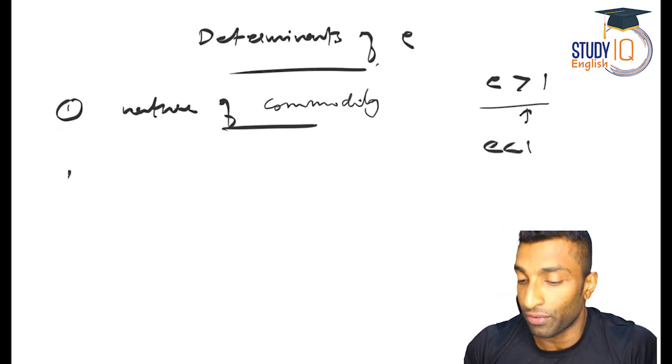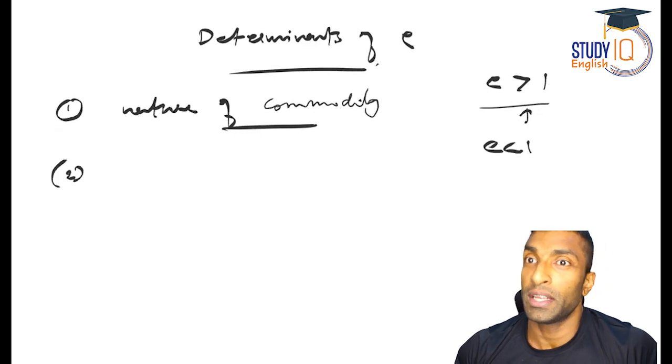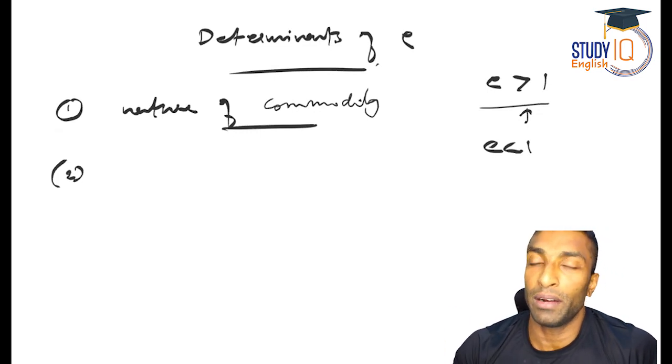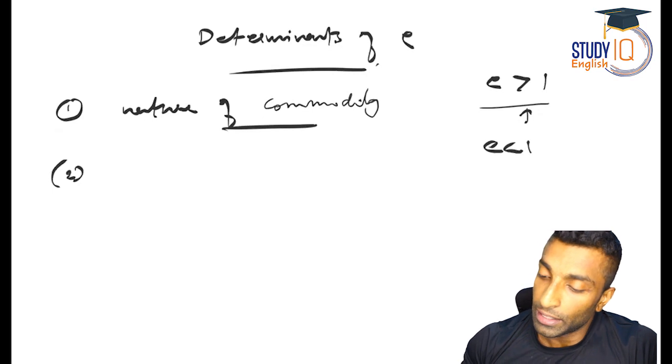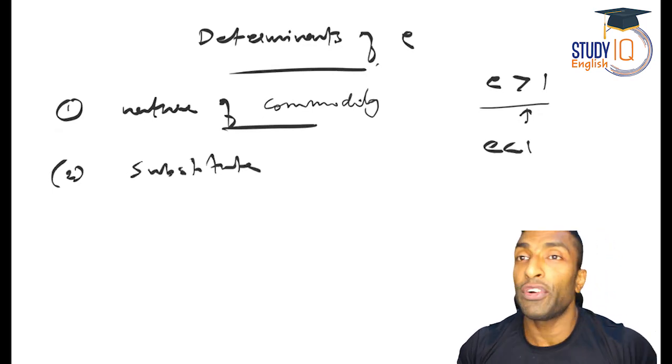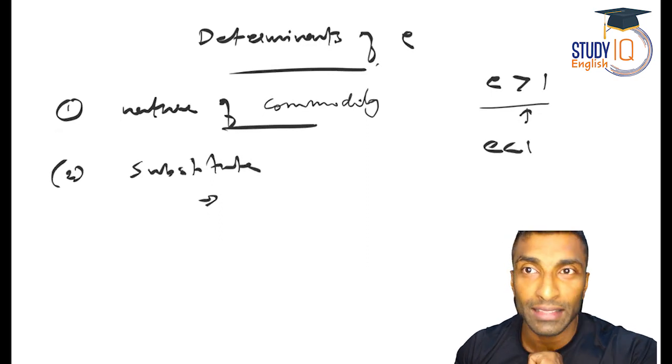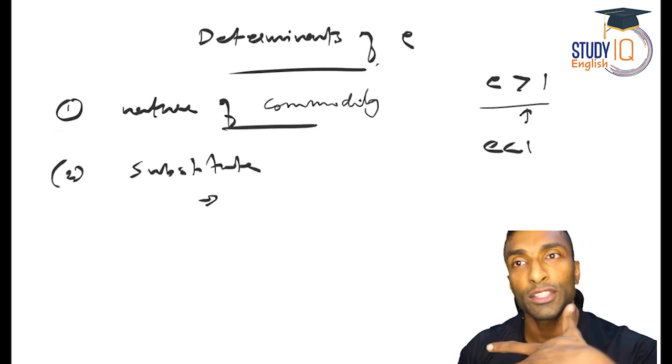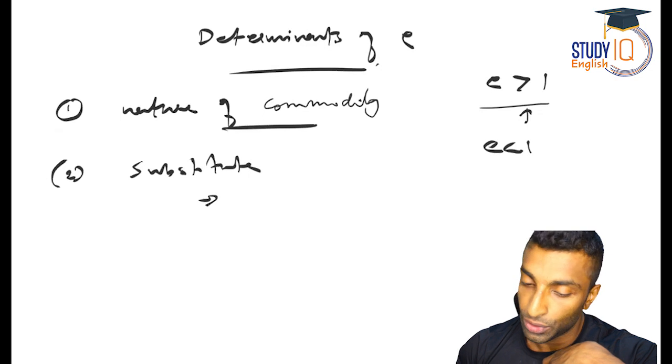Let's talk about the second one, availability of substitutes. Guys, if the substitutes are available, then there is no problem, right? So if a substitute is available, it is going to be elastic. If it is not available, it is going to be inelastic. Simple.